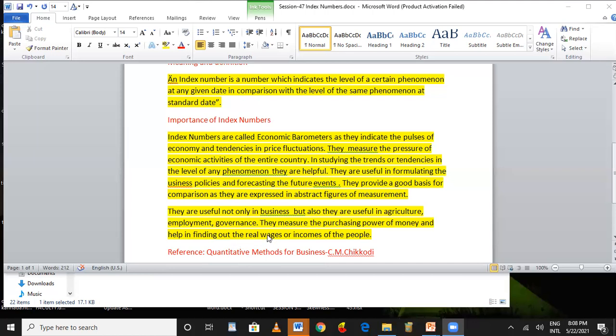Here, what is the income of the employees? What are the salaries of the employees? What are the wages which have been paid to the employees? What are the salaries which have been paid to the employees? All are calculated with the help of the index numbers. So for all the economic activities and the business success, it is necessary that we know about a proper source. We have to depend upon the index numbers.